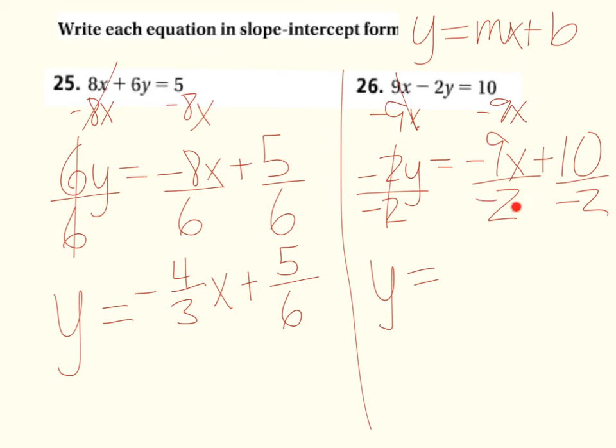Negative 9 over negative 2, a negative divided by a negative, is going to simplify to a positive. And then 10 divided by negative 2 gives me negative 5, or minus 5.